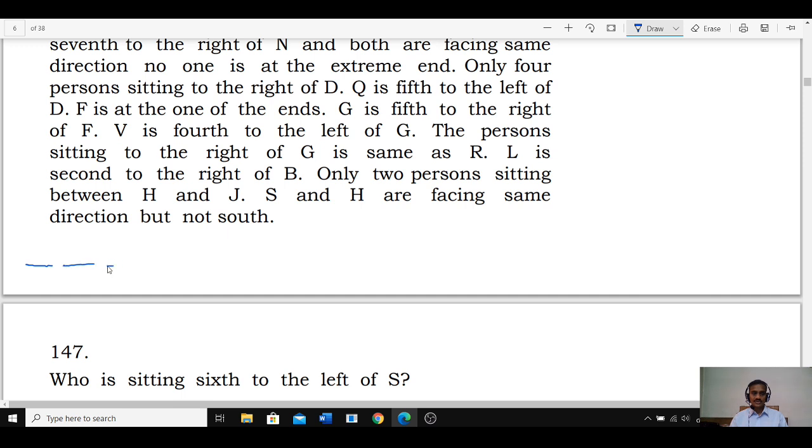1, 2, 3, 4, 5, 6. Now, 12 persons. The first 3 persons are facing towards north, and these 3 are facing south. At the same time, these 3 are facing north, and these 3 are facing south, and so on. Altogether we have 12 persons.